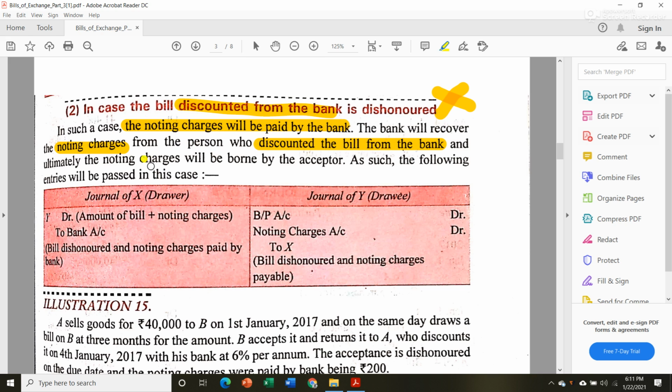Ultimately the noting charges will be borne by the acceptor. After paying noting charges to the bank, X will again recover it from the acceptor. Now let us see what the journal transactions will be.